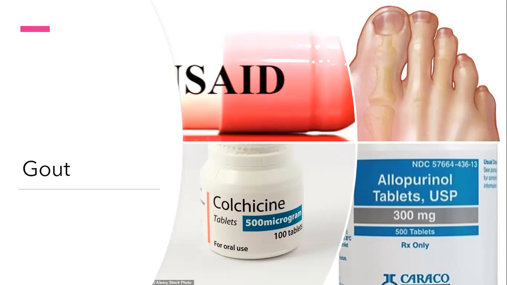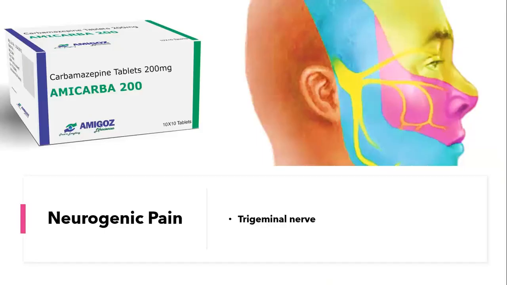Then another important point is neurogenic pain. Let's understand what neurogenic pain is. It is pain due to dysfunction of the peripheral as well as the central nervous system, in the absence of nociceptor stimulation at the nerve terminal by trauma or disease. And let's understand what the trigeminal nerve is. It is the fifth and largest pair of cranial nerves, supplying the front part of the head and dividing into the ophthalmic, maxillary, and mandibular nerves. This is the trigeminal nerve.